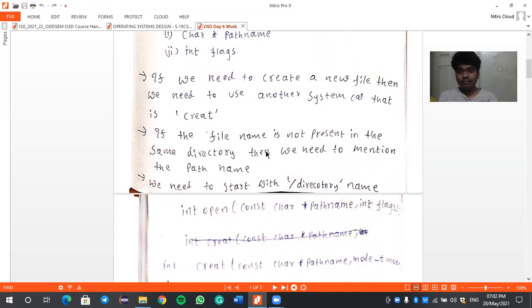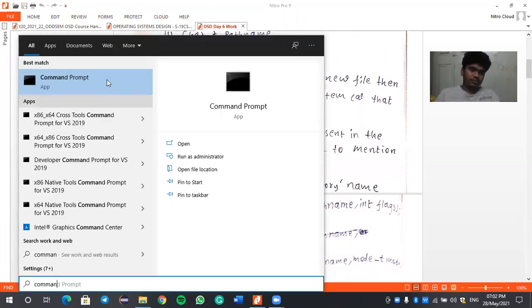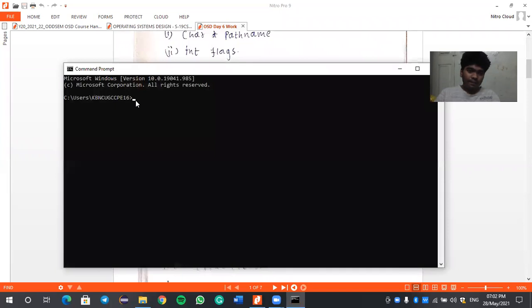So if we need to call something, let me open my command prompt. Here we can see the path in the Windows command prompt. This is the path for our file.